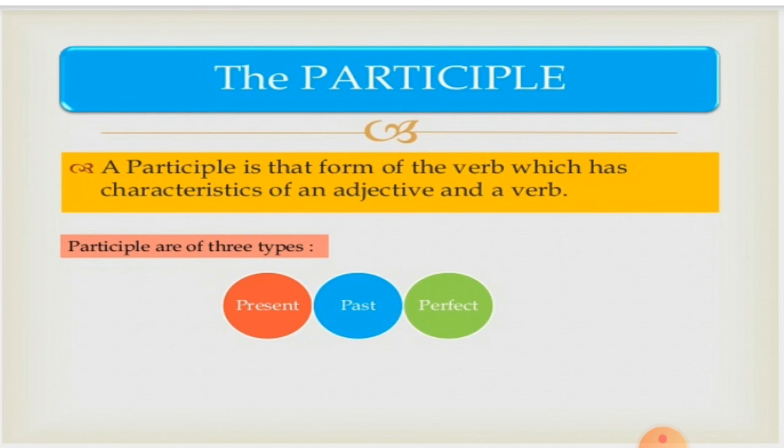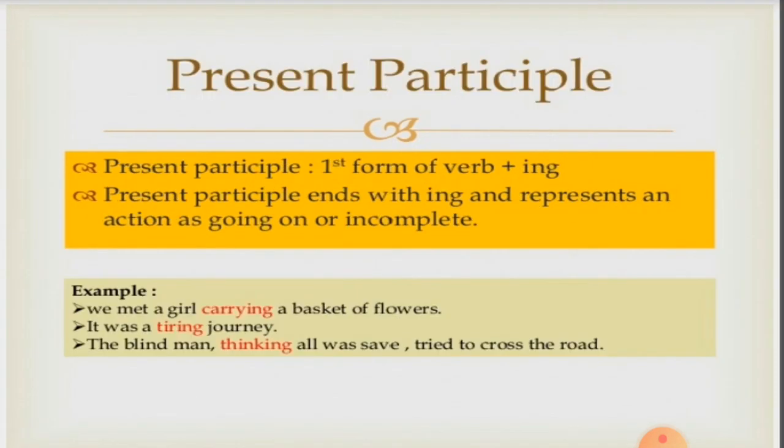Now, let us see the second type of non-finite verb, that is the participle. A participle is that form of the verb which has characteristics of an adjective and also a verb. These are of three types: the present, past, and the perfect participle. Let us go into details, children. The first type, present participle, the first form of the verb plus ing. Present participle ends with ing and represents an action as going on or incomplete.